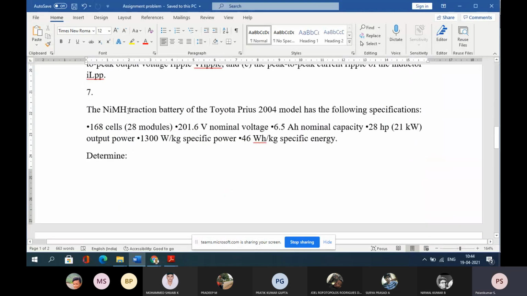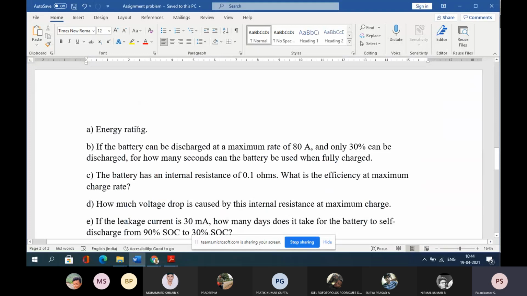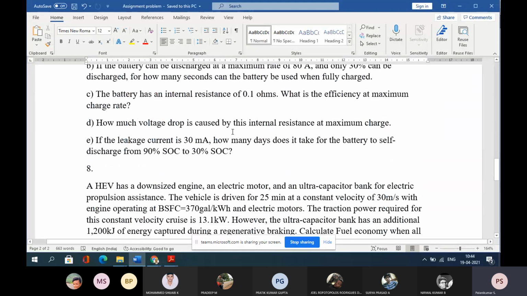Likewise, at the very beginning, maybe at the first unit, I have given a nickel metal hydride traction battery, a Toyota Prius model, in which 168 cells are there, with a minimum voltage and nominal capacity of the battery of 6.5 ampere hours, 28 HP output power, and what is the specific power? Specific energy. That also we are given, and we are asked to give energy rating and everything.